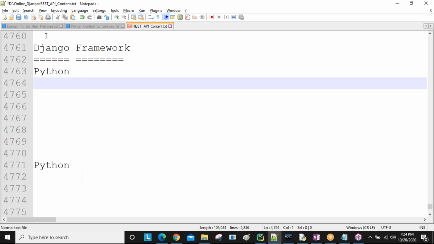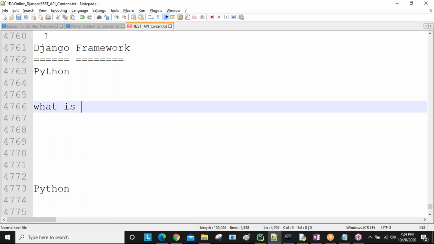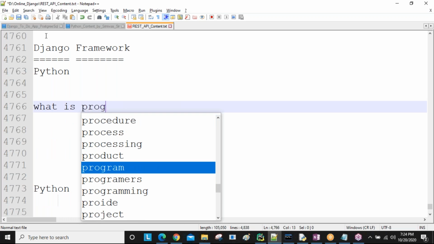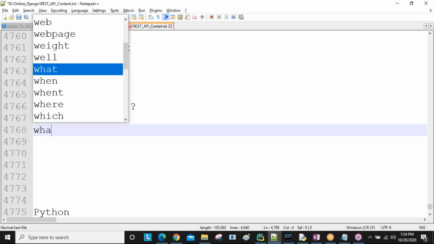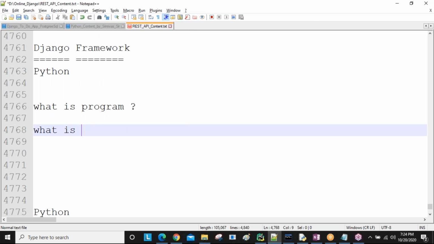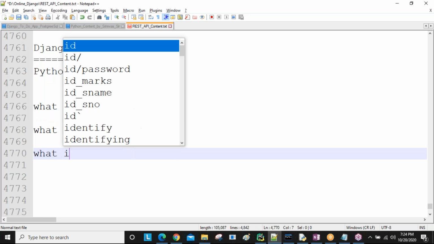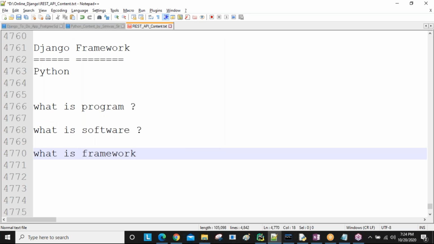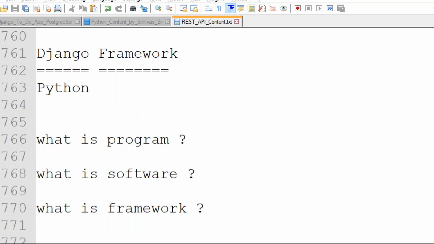We need to have that knowledge. So the questions are: what is a program, what is software, and what is a framework? These things we need to understand first.